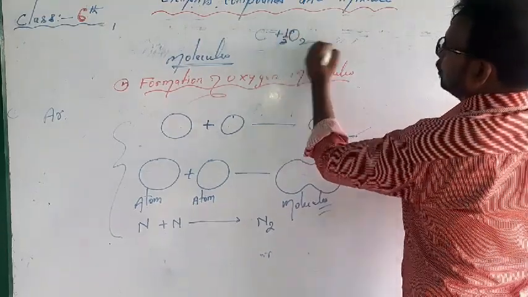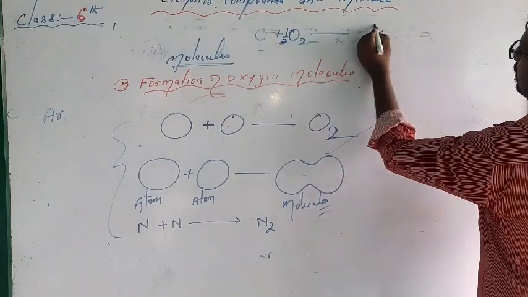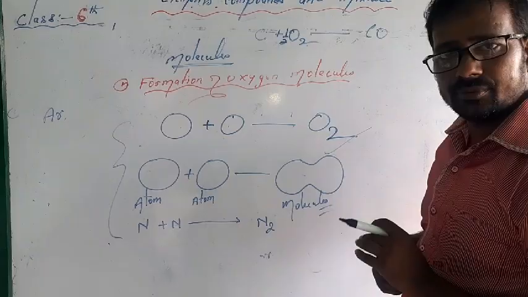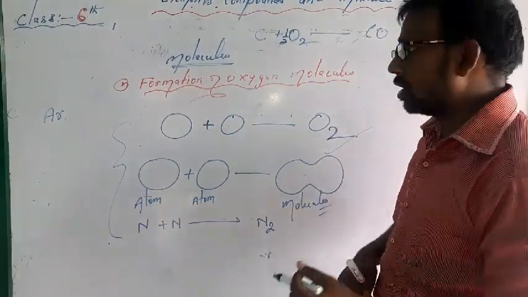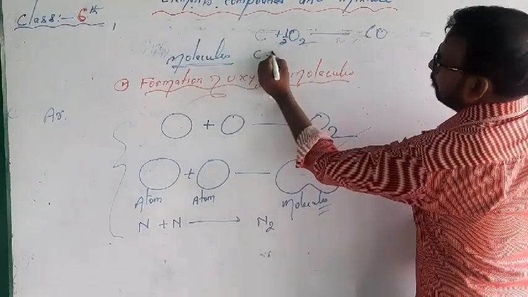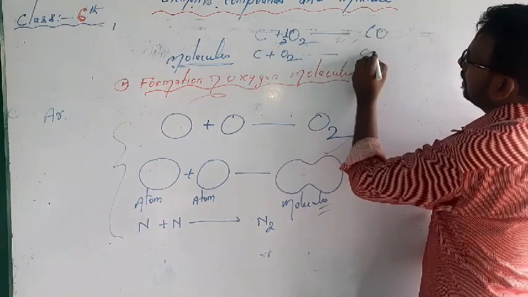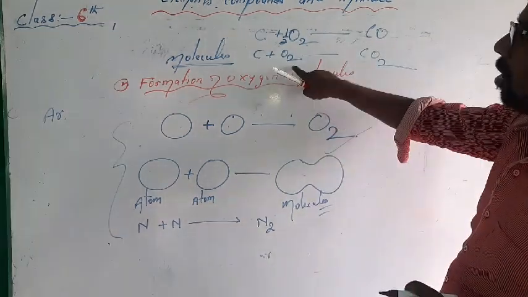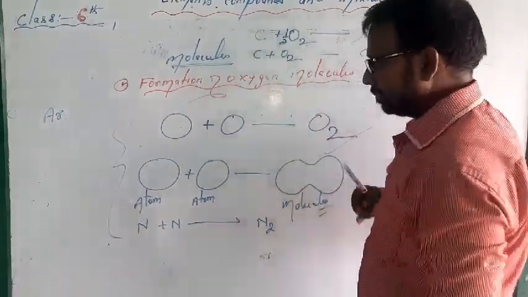Limited amount, half O2, means very little oxygen is there. What is formed? CO, carbon monoxide. And here C plus O2, not half, excess amount. What is formed? Carbon dioxide. This is a molecule. One is a molecule and one is the element, the atom.